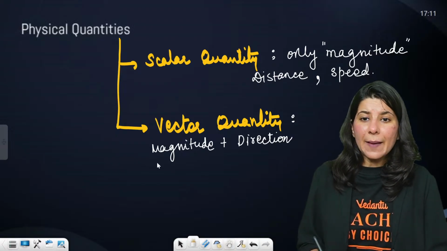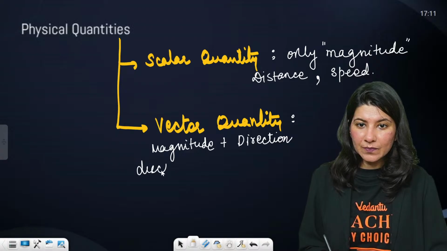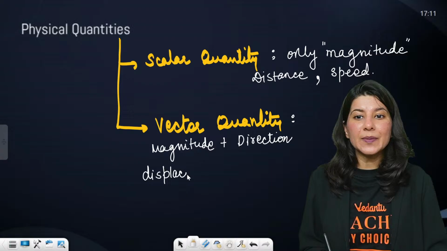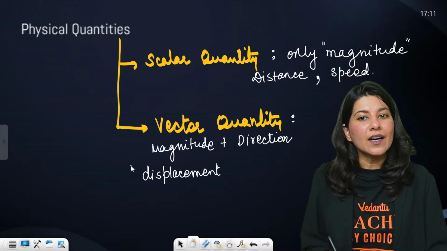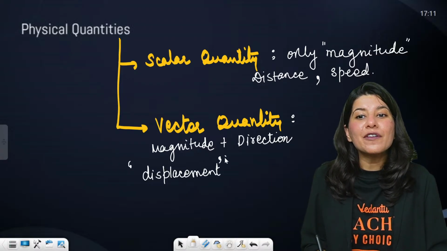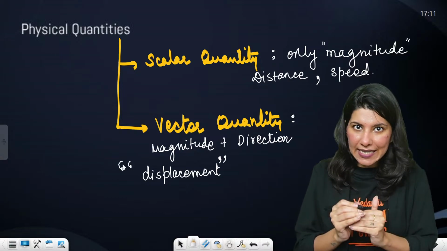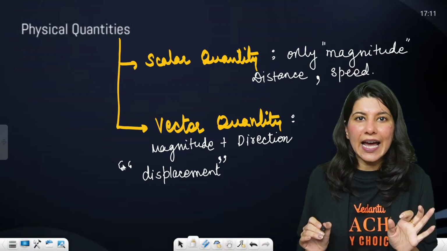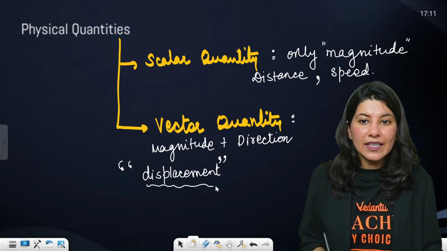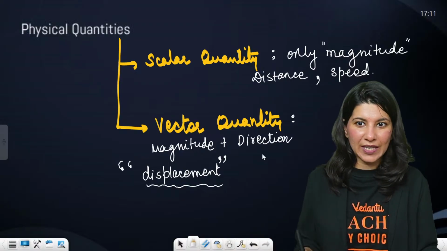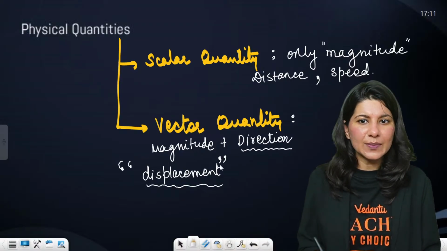All right. For example, displacement. So displacement is actually a vector version of distance. Okay, so we have a similarity between distance and displacement. It's just that the displacement is having magnitude as well as direction both.